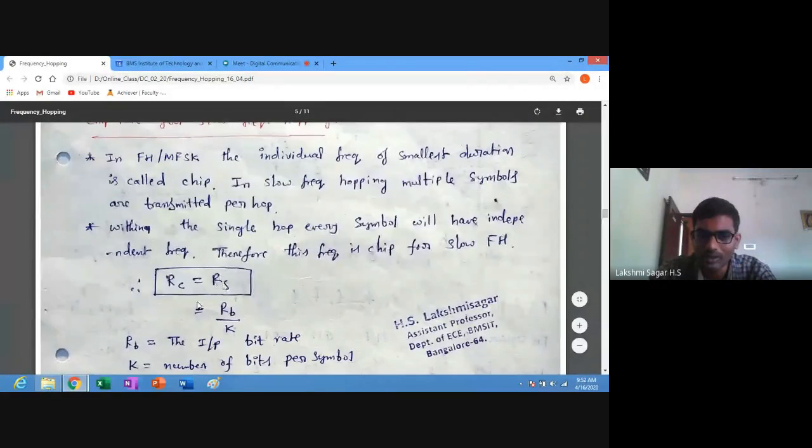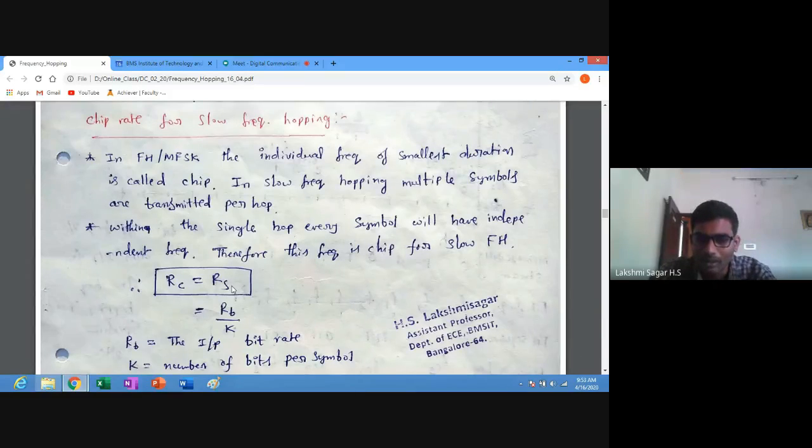Why Rc is equal to Rs: if the number of bits we are going to transmit in one slot is 2 bits, then for each bit one frequency will be there. So for 2 bits, 2 different frequencies. Those 2 frequencies are independent of each other. So we can conclude that the chip rate is equal to the symbol rate.